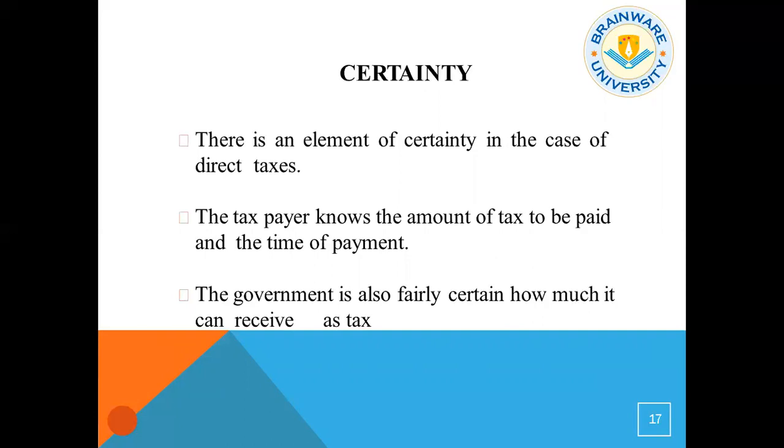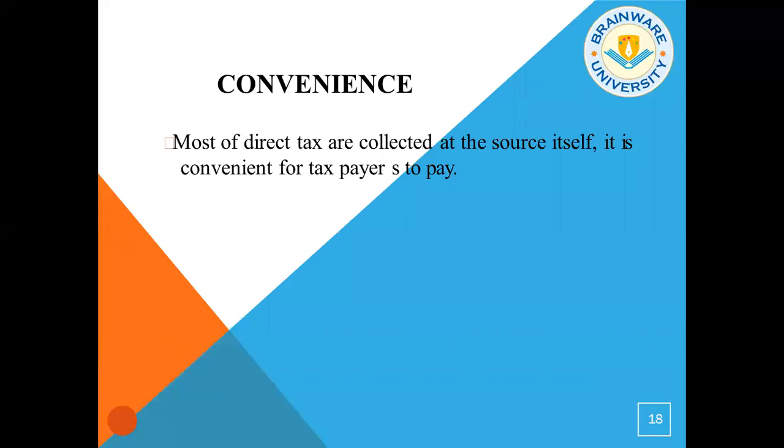The government also knows how much tax revenue it is going to collect in every financial year from its population. So there is certainty from both ends, the taxpayer's point of view and the government's point of view. And obviously, there is convenience.